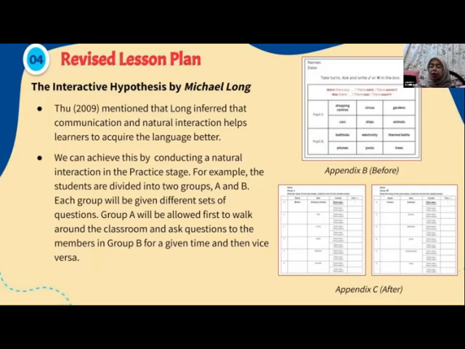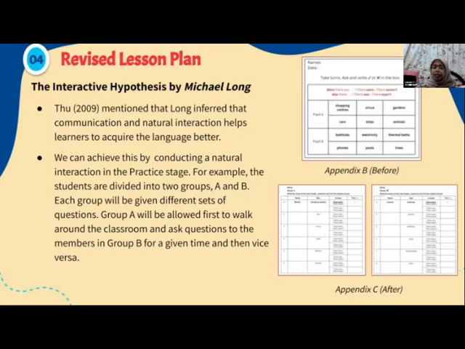So first, group A is required to walk around, right? But group B is required to sit down. Then group A will go around and ask questions to group B. In Appendix C, we can see that the difference in the worksheet is that they are required to write the names of each pupil that they have asked and also the answers.